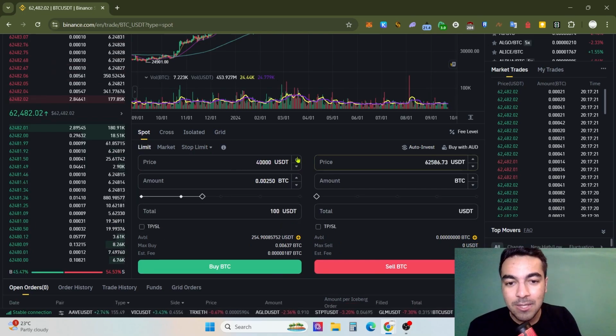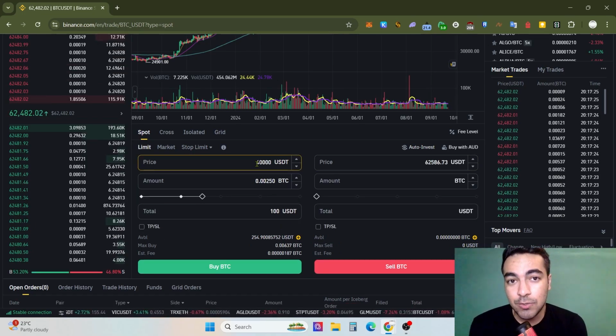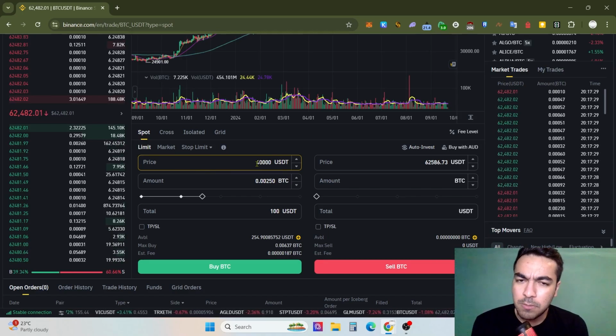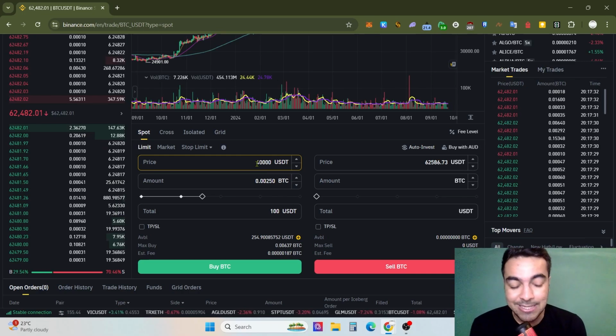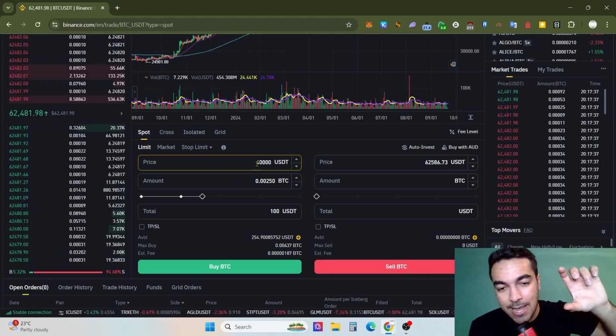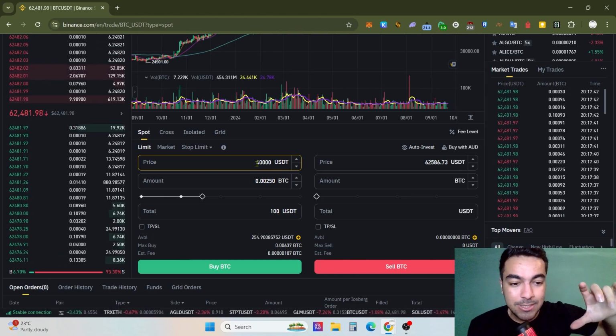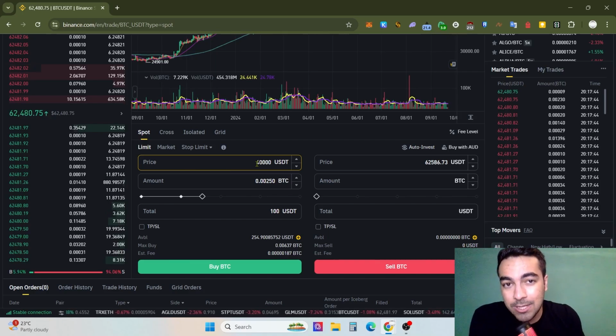But with limit, for example, you have set 40,000 USDT as the price area, and Binance's working mechanism sees that the 41,000 USDT area for Bitcoin is cheaper, and Bitcoin can't get to 40,000.